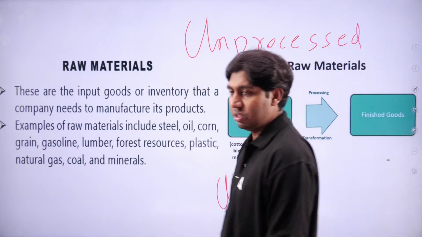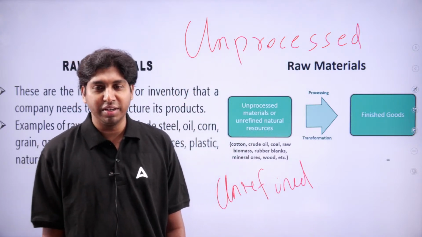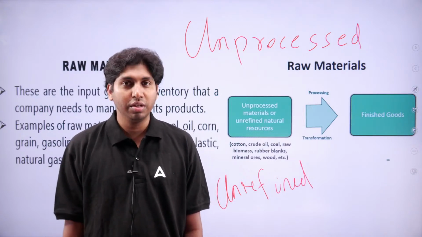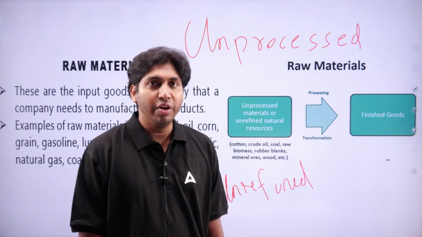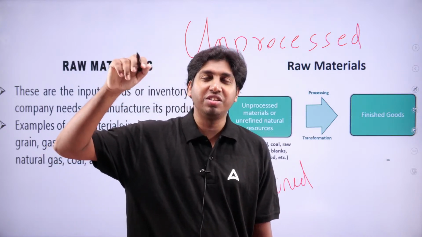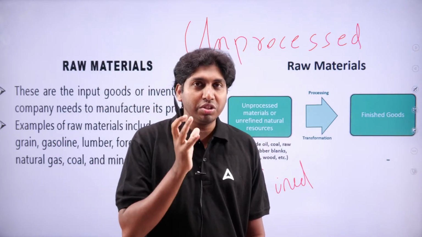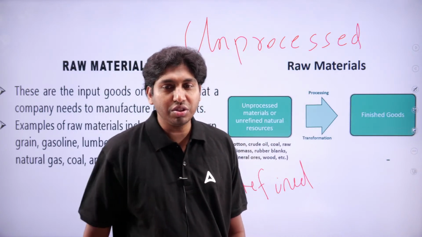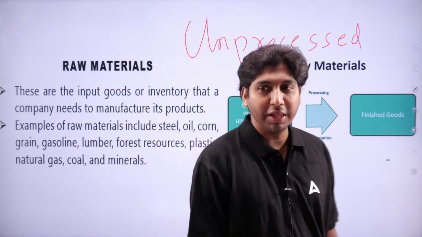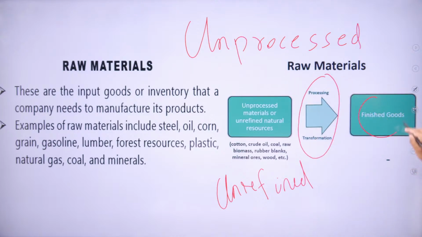Crude oil, coal, another example, or rubber, or wood. We are not using wood to sit or sleep. Instead, we convert that wood into chair, table, and bed. Then we use it. Wood is unprocessed. Wood is unrefined. Wood is a raw material. Wood is input. So this raw material, through processing or transformation, is converted into finished goods.